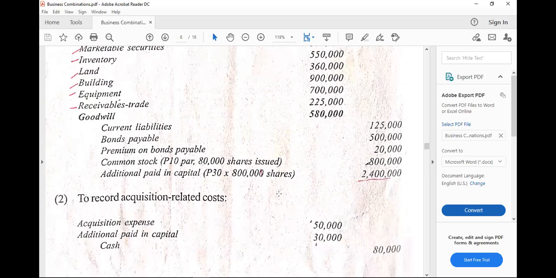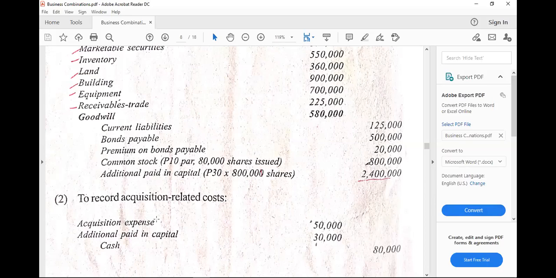And then what about to record acquisition related costs? So here, as said, we are going to debit the acquisition expense at 50,000 pesos. And then we are going to debit also share premium or APIC.